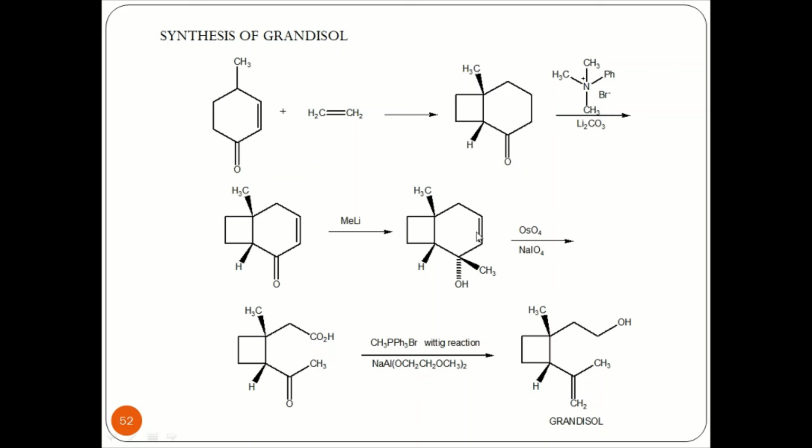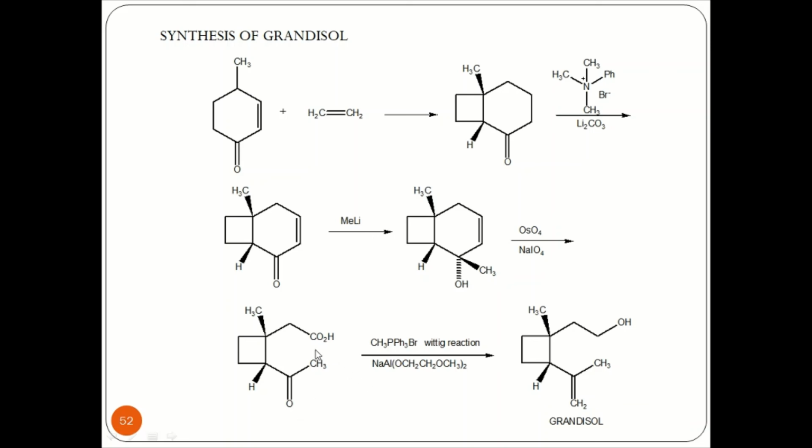Once this C double bond C is present, osmium tetroxide and sodium periodate will attack onto this C double bond C so that the ring opening reaction takes place, giving a carboxylic system. Osmium tetroxide and sodium periodate would react with this C double bond C so that there is a carboxylic group with a ring opening reaction. Now, there are two groups that we can observe. One is a carboxylic group, the other one is a carbonyl carbon group.